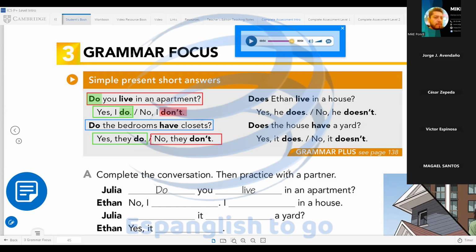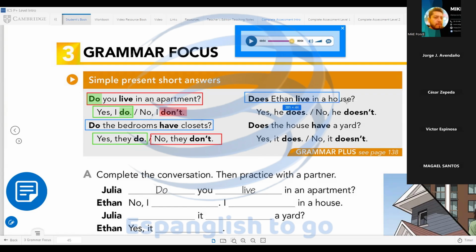Or the negative option with the auxiliary in negative. No, they don't. We have another question, but in this case, the auxiliary is does. We use does because the subject is he. In this case, Ethan. Does Ethan live? Remember, verb in simple form because we have the auxiliary.